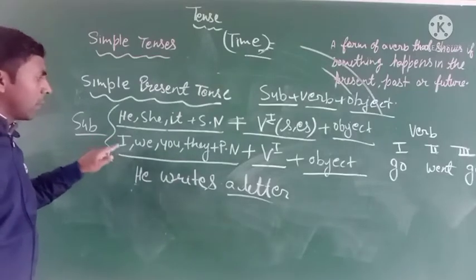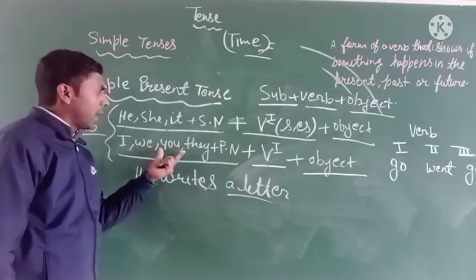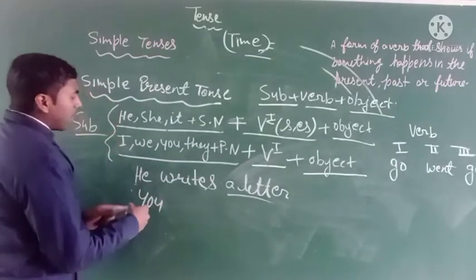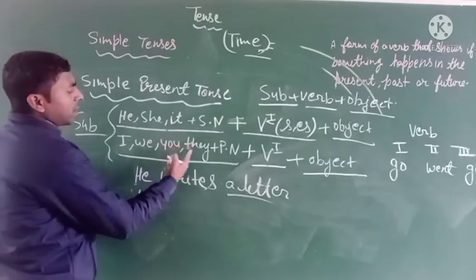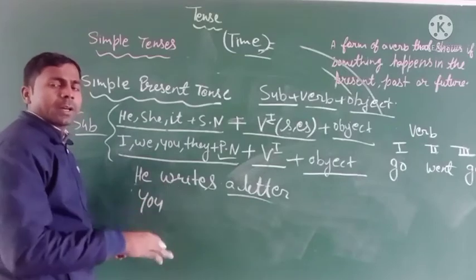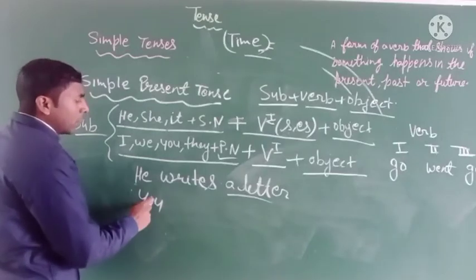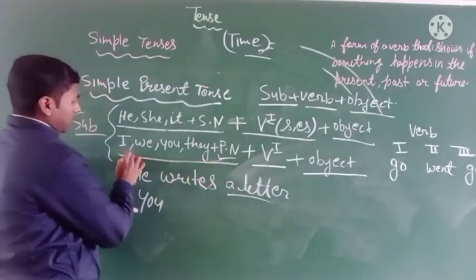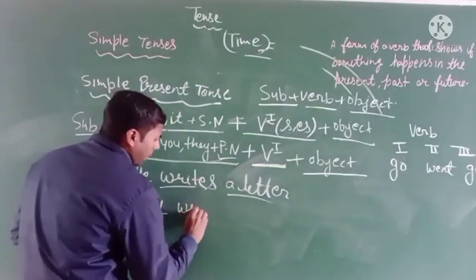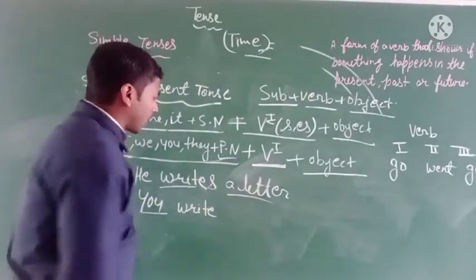Take one subject from this, any one word from this subject. You can take "you." In place of "you" you can add I, we, they, anything. Anything that is a plural number noun, like Ramesh and Riya, books, children. So here the subject is "you," then the verb's first form. The verb is "write," its first form will be "write," and after that the object, a letter.